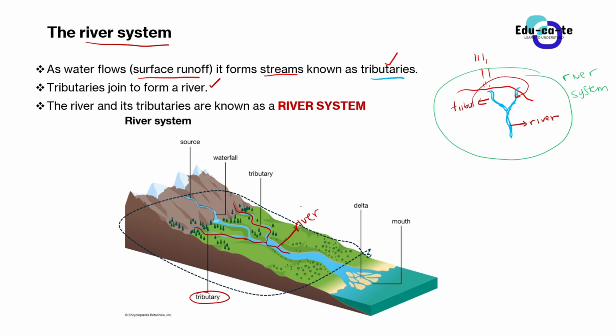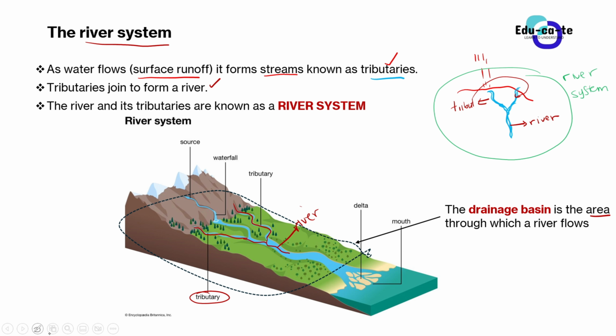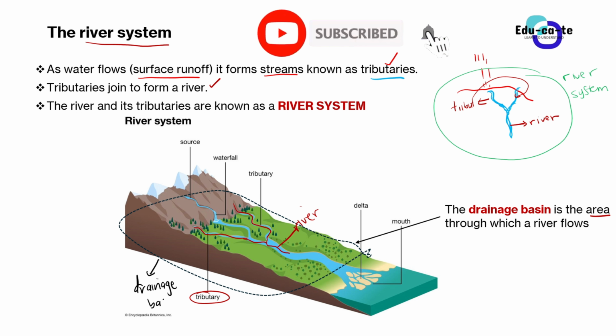The place where a river system flows is known as the drainage basin. The drainage basin is the area, or the land, through which a river flows, or you can say through which a river system flows. We are talking about all this area where you find the river. They usually highlight it using dotted lines around that place. This is known as the drainage basin, the area where we find a river flowing.